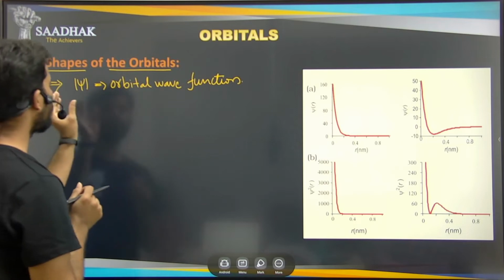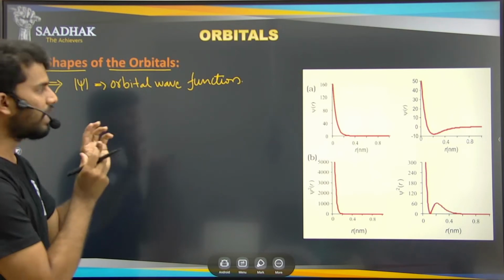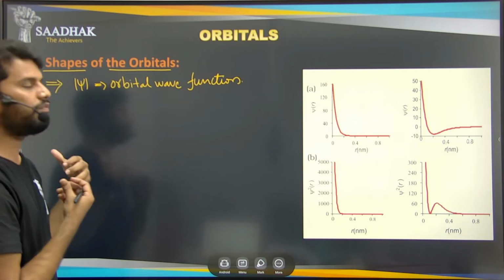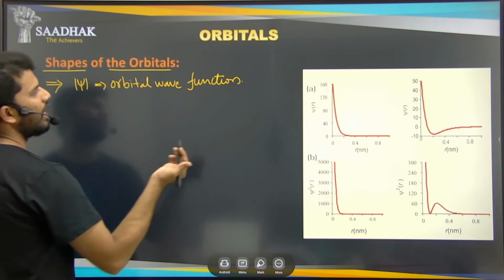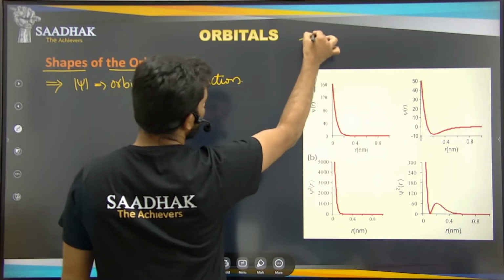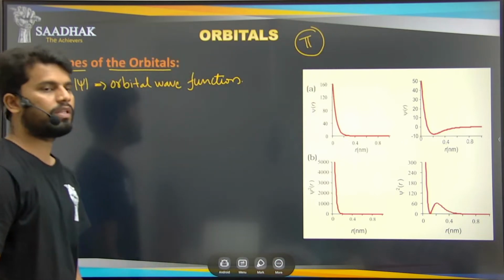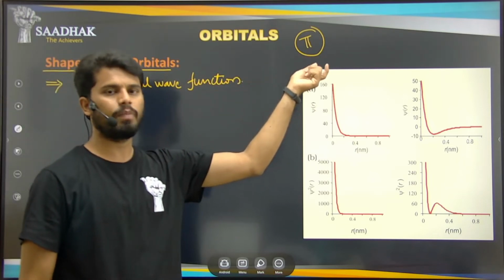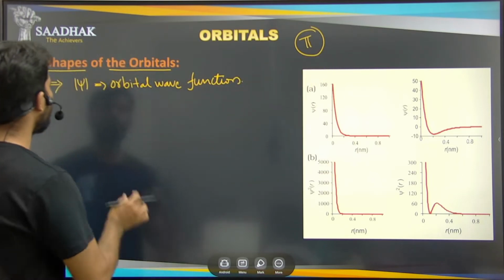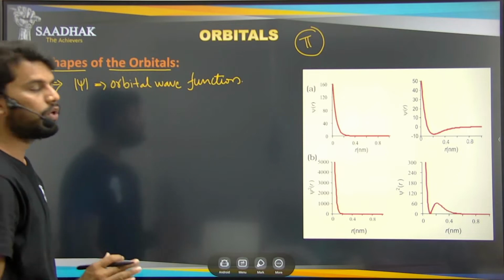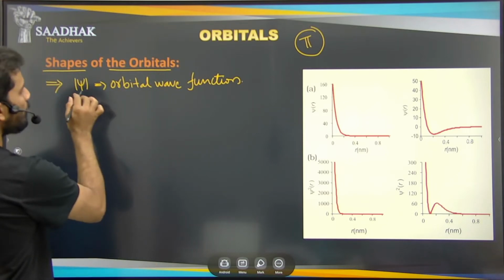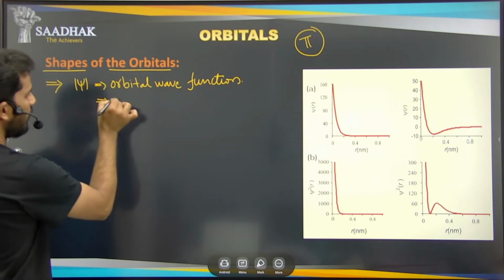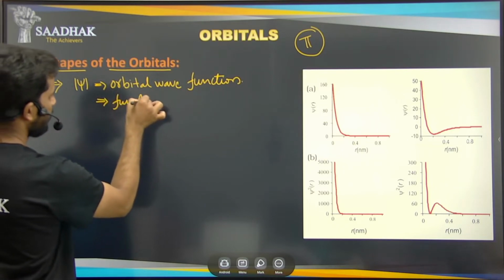That is, we cannot give it a particular value like we use in maths, right? Any decimal value or any fractional value, we cannot assign any value to it, like we have the pi value, right? So if we compare the psi to the pi, pi has a value that is 3.142, right? You can multiply with that, but this psi function doesn't have any value, so we can say that there is no mathematical meaning for it. But this is just a function, right? It is just a function, right?